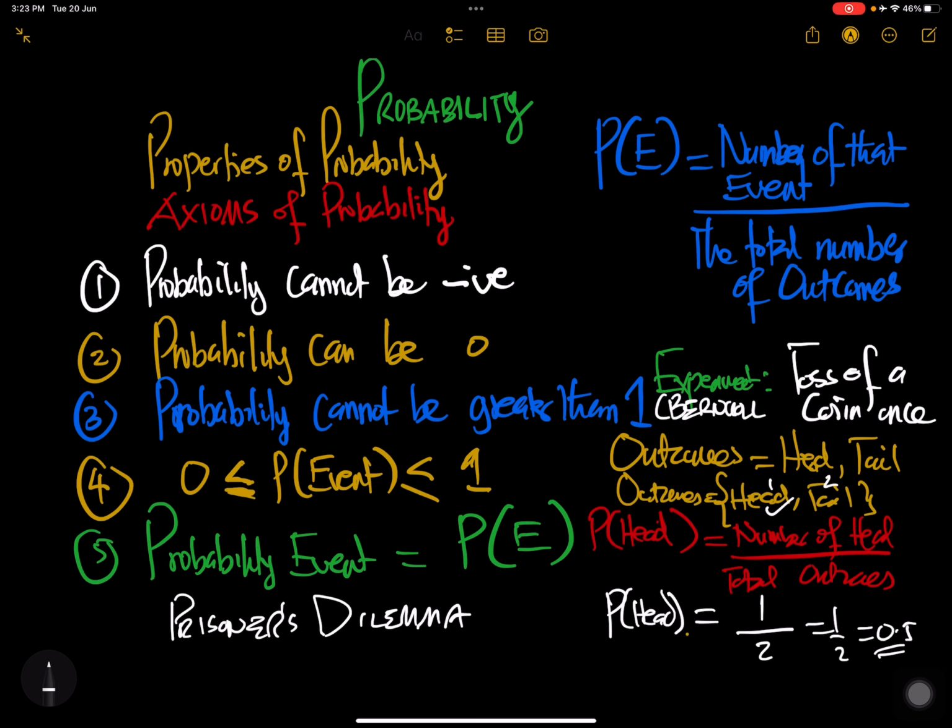And in the process, he ended up having the probability being half. When you toss a coin, no matter the number of times you toss it, the probability of getting a head is always going to be the same as the probability of getting a tail. He did that because while he was in prison, he had all the time to toss a single coin 1,000 times. It's known as the prisoner's dilemma.